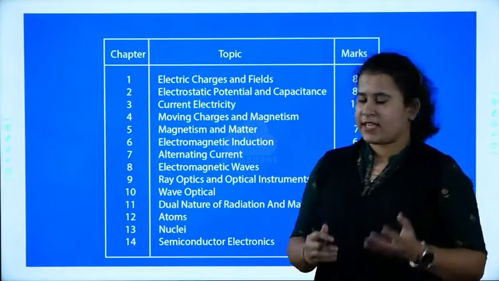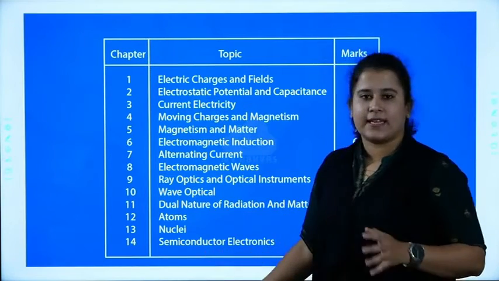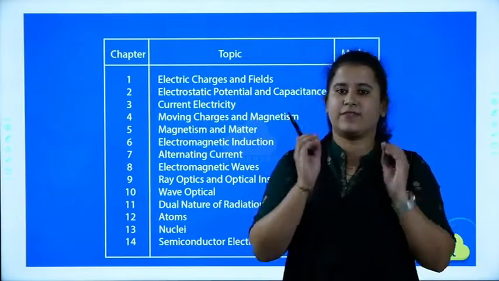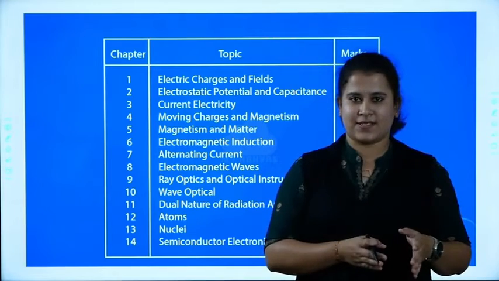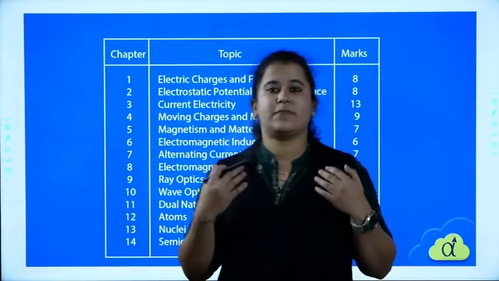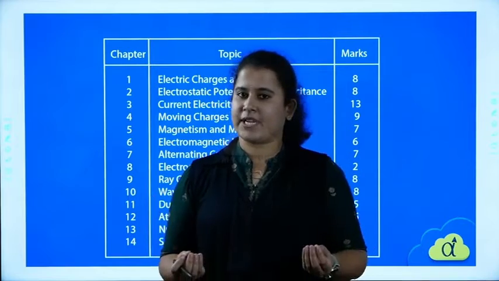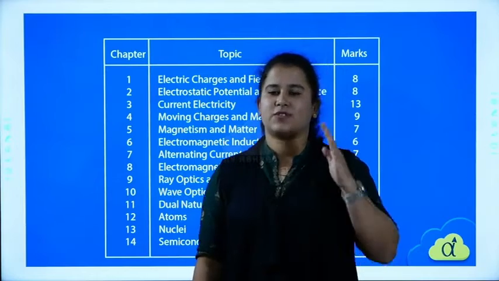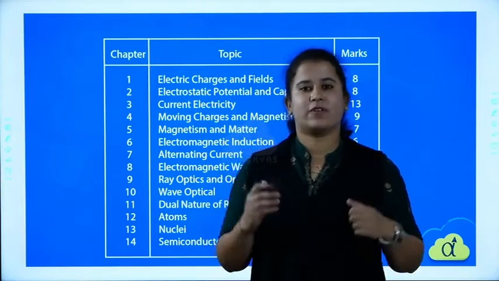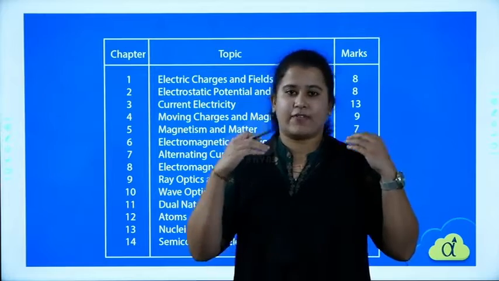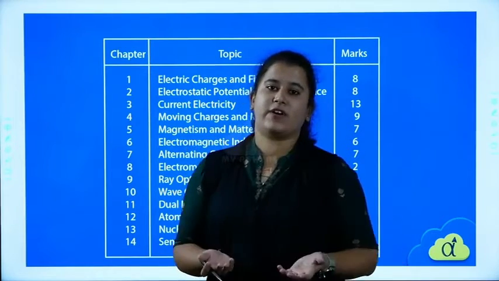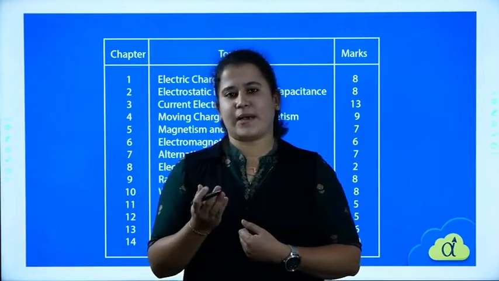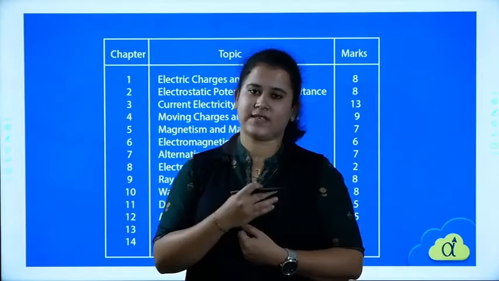So why am I telling you this? You can see here all the chapters are interrelated, and you are going from basic classical physics to modern physics. How did the development happen and how is it happening nowadays? We'll look into it, and that is why they have given you these chapters, so that you can have an overview of all types of physics. Because when you take physics or pure science in your coming studies, you can be very thorough with these topics.